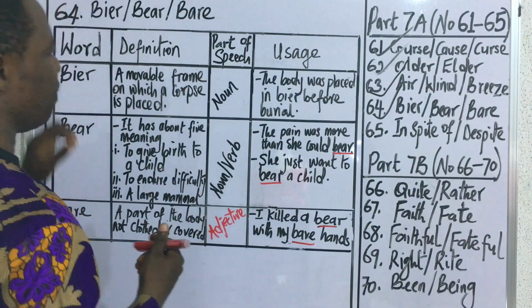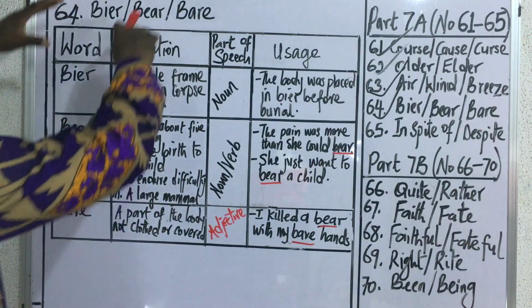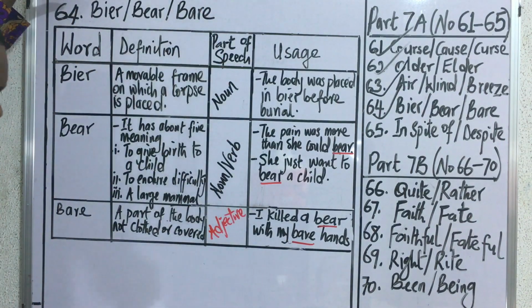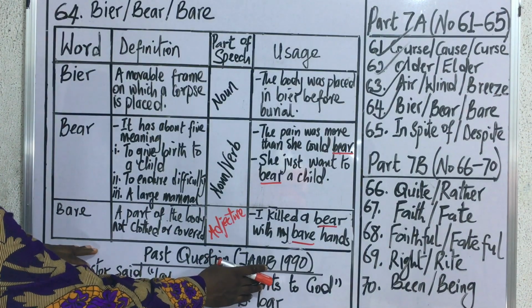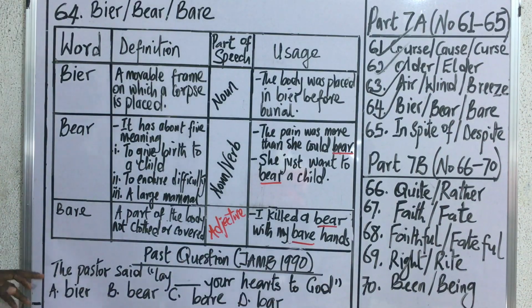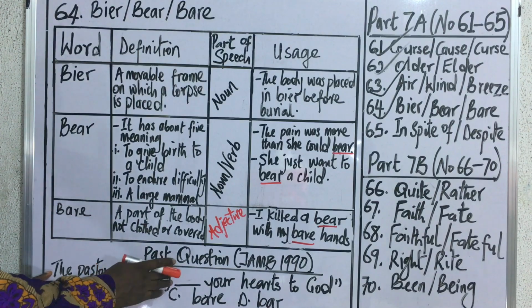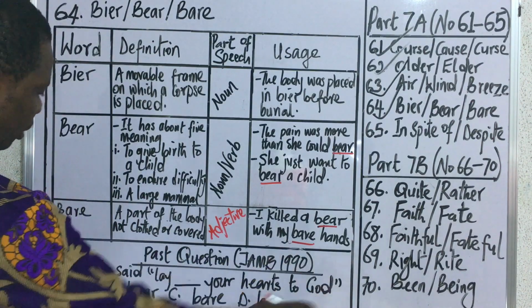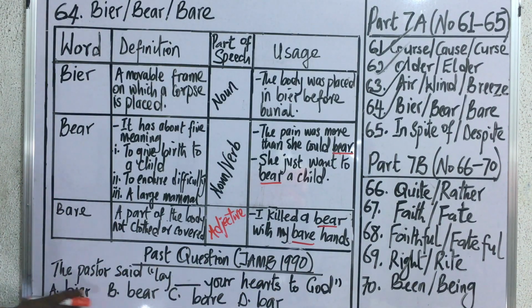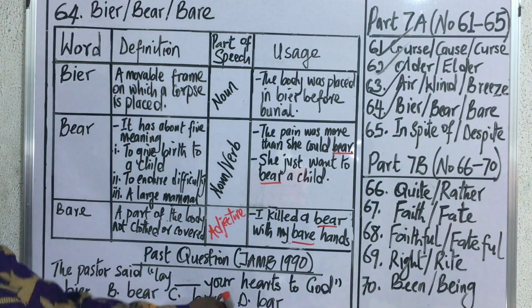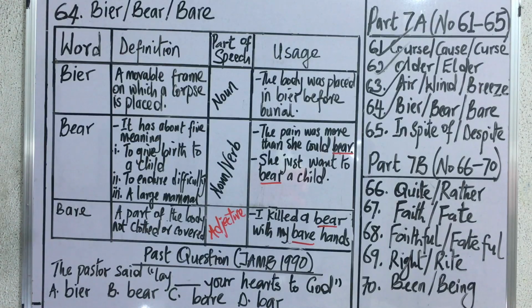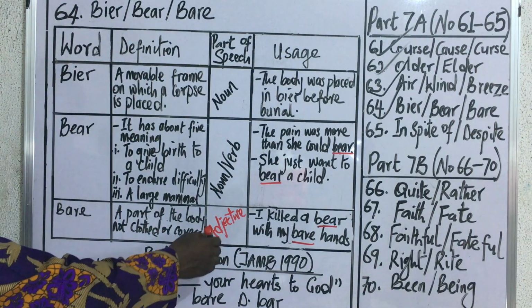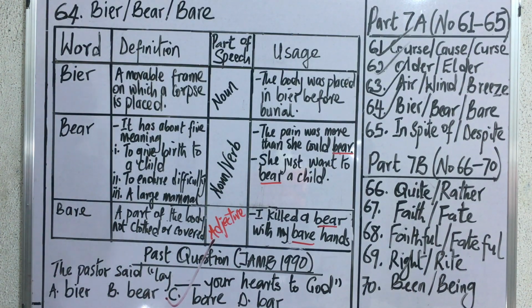Let's now take a step further by looking at their appearance in past questions. JAMB 1990. The pastor said, lay dash your hearts to God. A, Bier, B, Bear, C, Bare, D, Bar. These are just the three words that we have discussed. Alright? Now, the correct answer to this question is option what? C, which is Bare. Now, you have to be very careful.